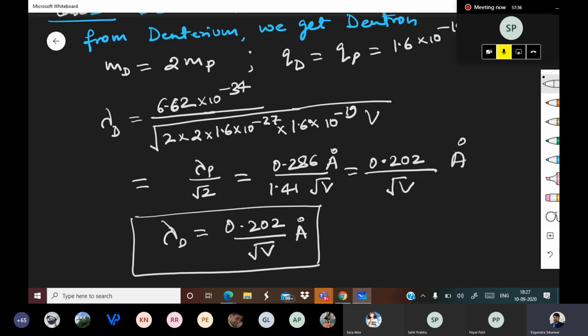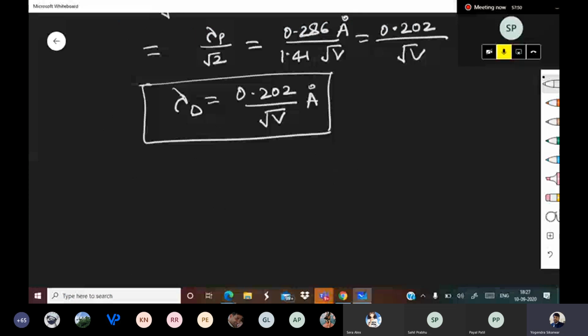Any doubt, any question? Good. Next. So this was case 3. Case 4, for alpha particle. Now alpha particle is nothing but helium nucleus. So let me write that also. Alpha particle is nothing but helium nucleus.